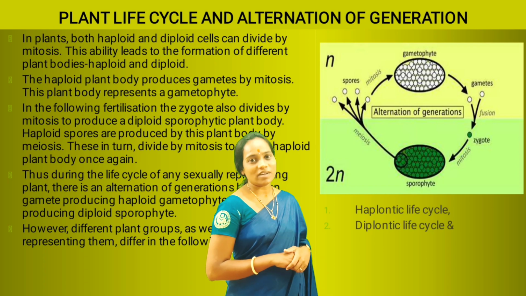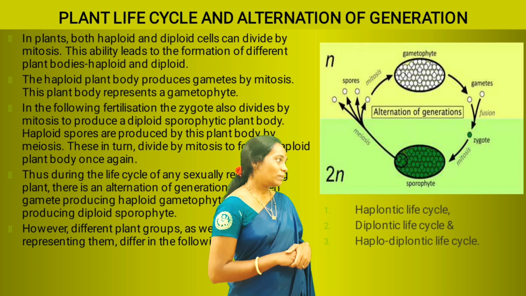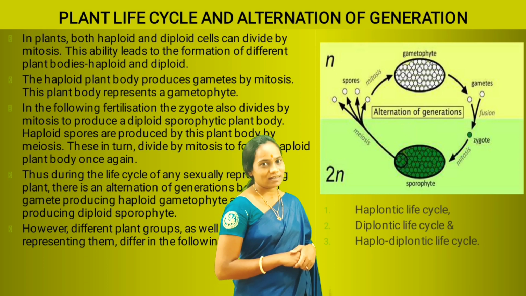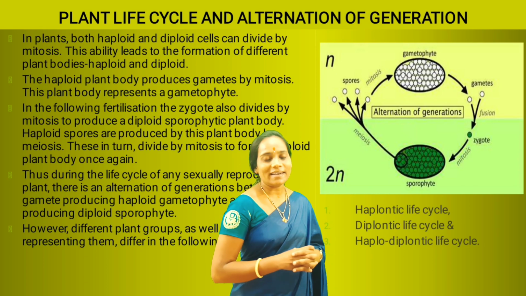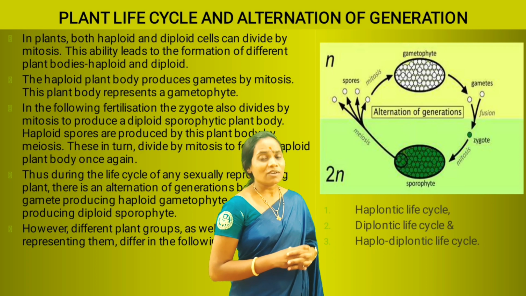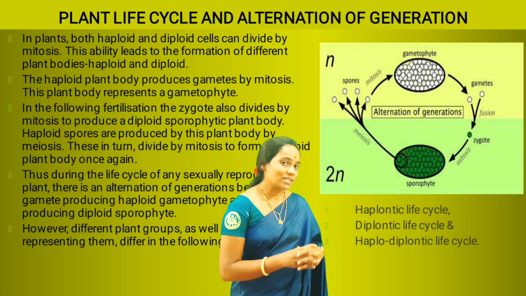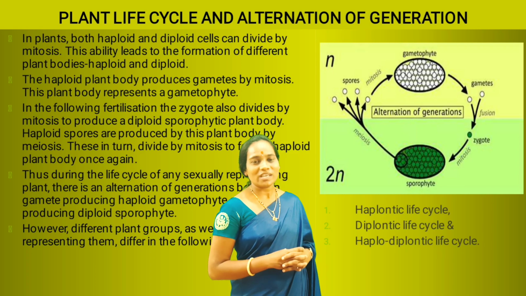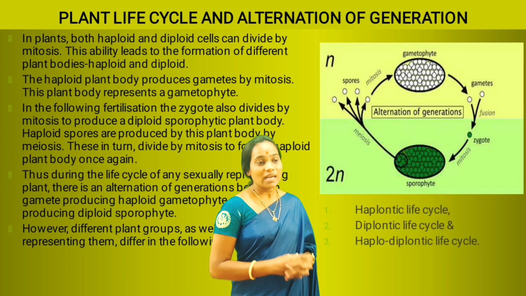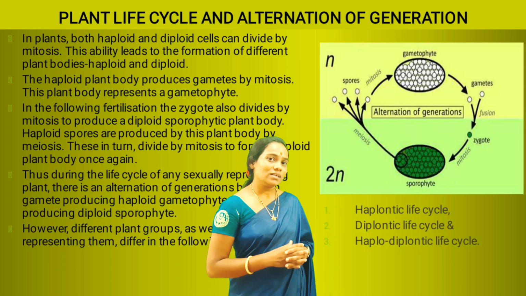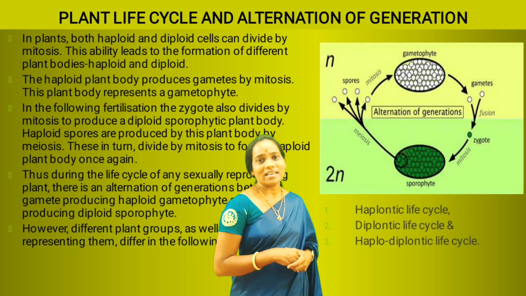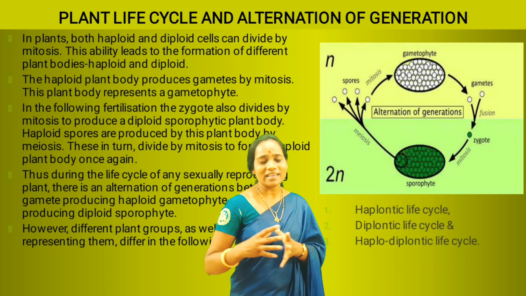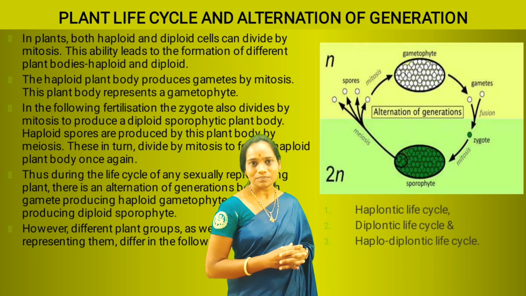And the third one is the haplodiplontic life cycle. Like this, there are 3 different life cycles which we find in sexually reproducing plants. Next, we will go through all the 3 different life cycles with their examples.